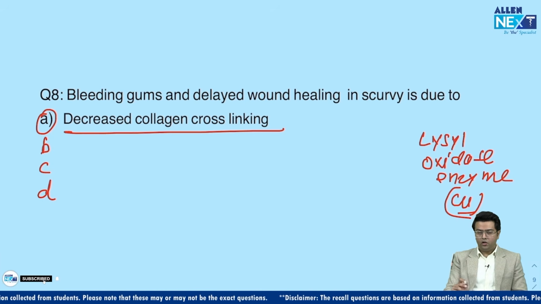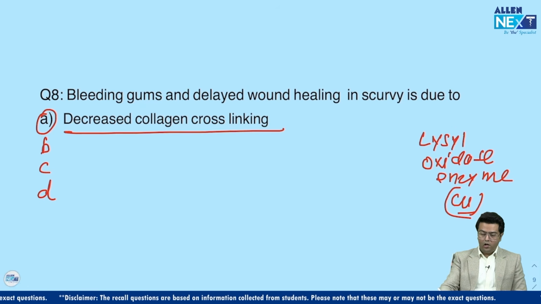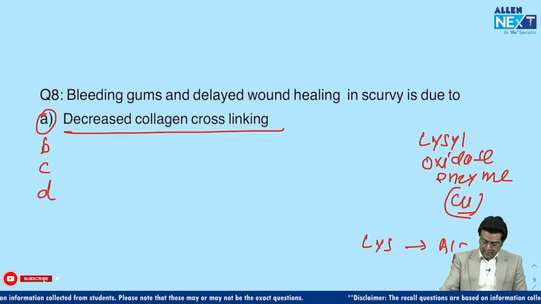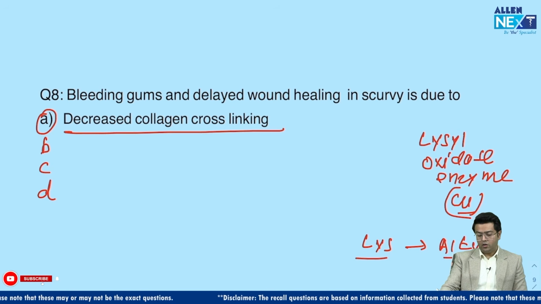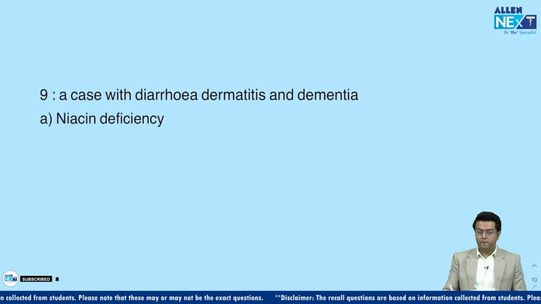Okay, but ideally it should not be the word collagen cross-linking, because collagen cross-linking occurs by the aldol condensation reaction. Lysine is converted into aldehyde lysine, right, with the help of this copper dependent enzyme called lysyl oxidase, and that is actually missing in the case of Menkes disease. Am I clear? Right? So that is question number 8. Fine, let me know more about this. Thank you in advance, right?